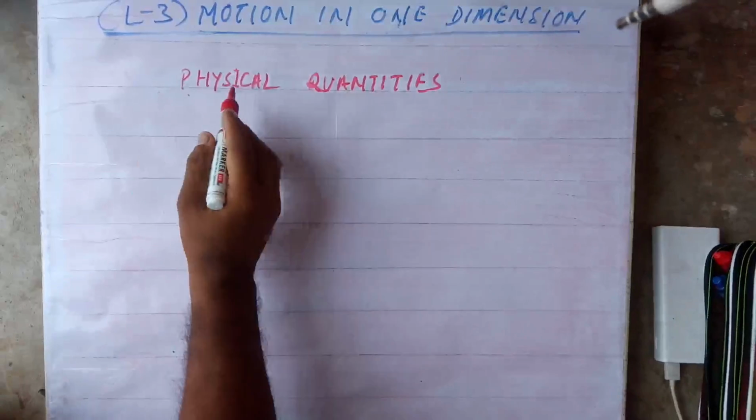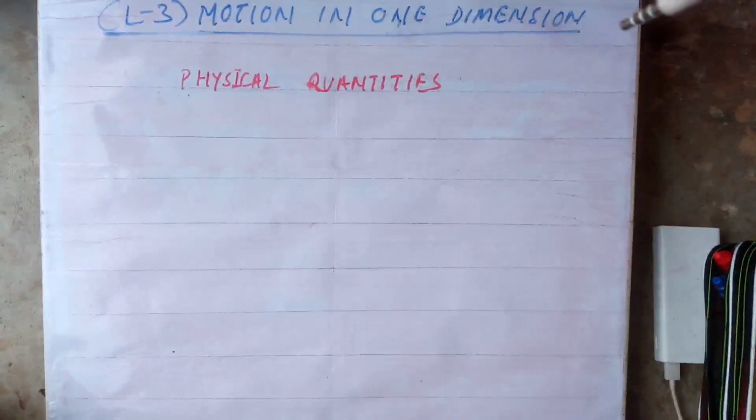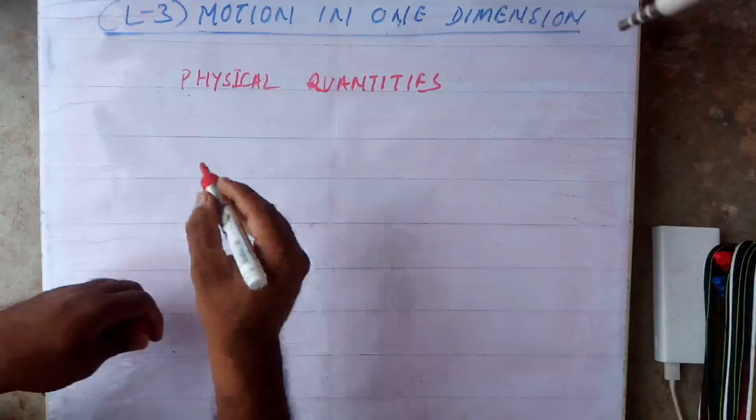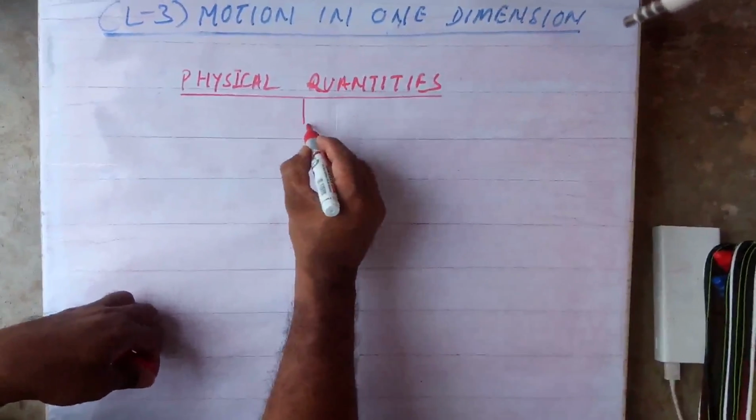So, physical quantities. You have read all the different types of physical quantities in your lesson 1: fundamental, derived. But according to their nature, physical quantities are broadly divided into two categories.